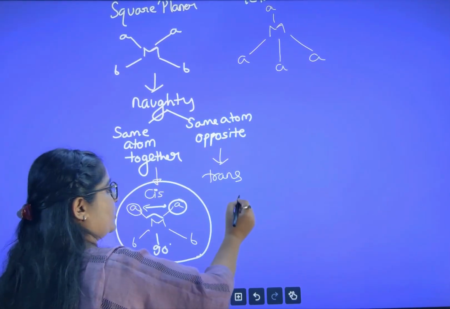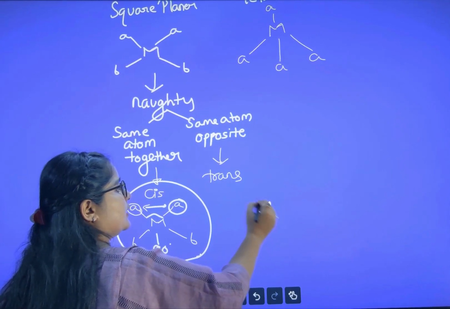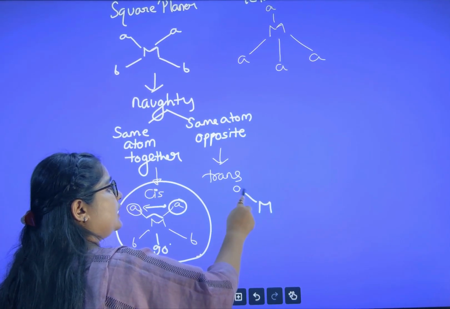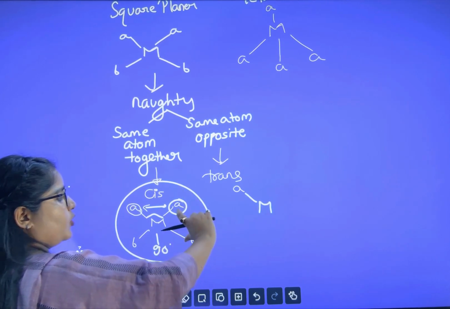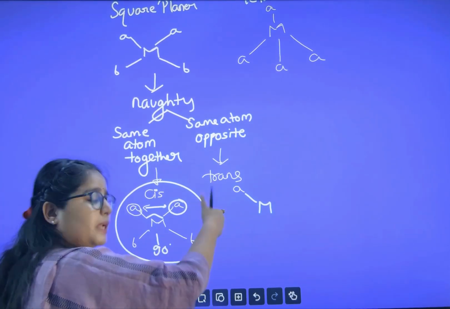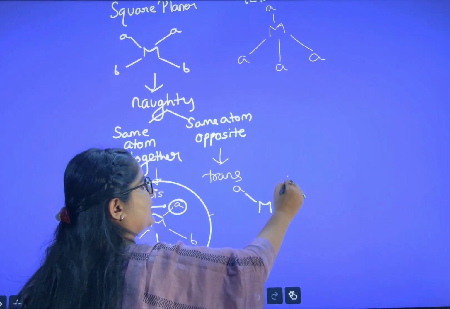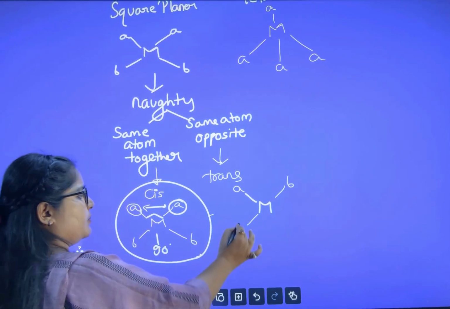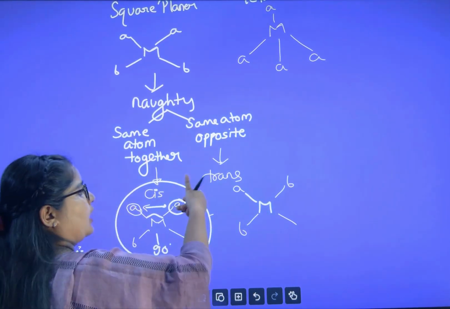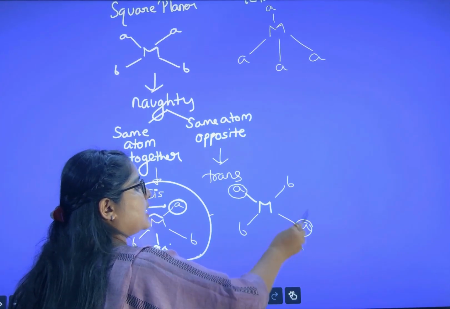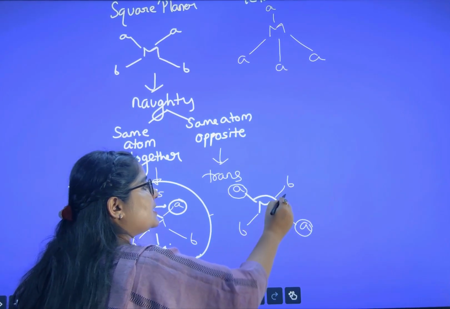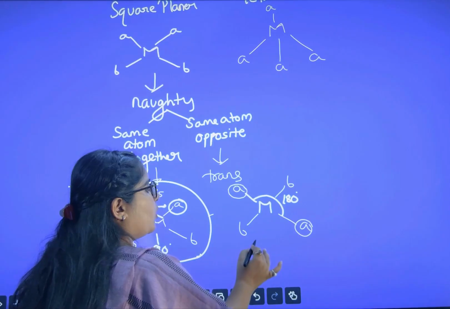Now let us see for trans. The same central metal atom, here metal M, ligands A, B, B. Now I am going to flip it. When I flip, here we will get B, this B as it is, and this B will go up, A will come down. Now you see, same ligands are on the opposite side. What is the angle? 180 degrees.